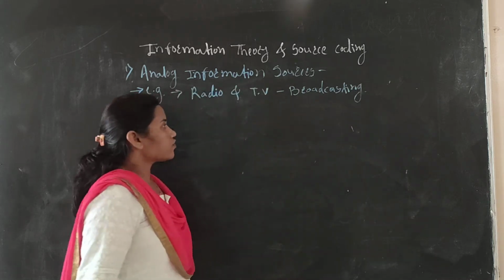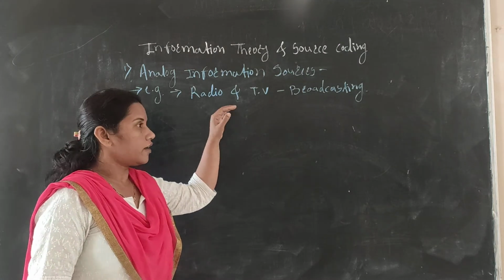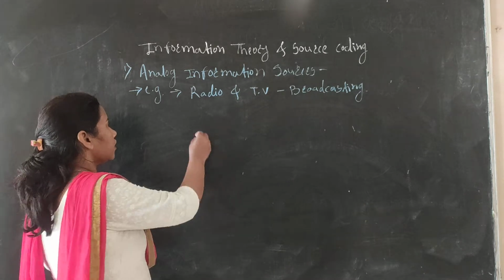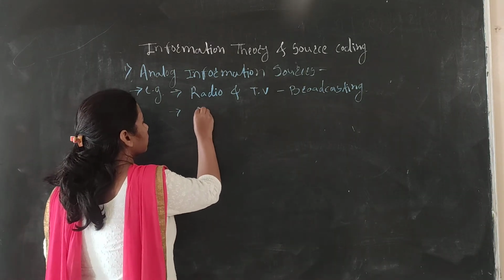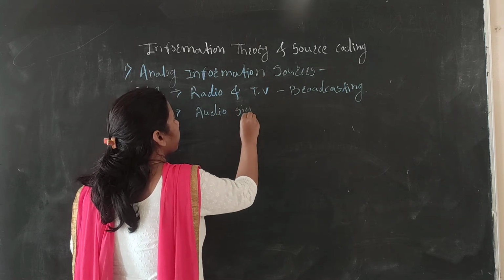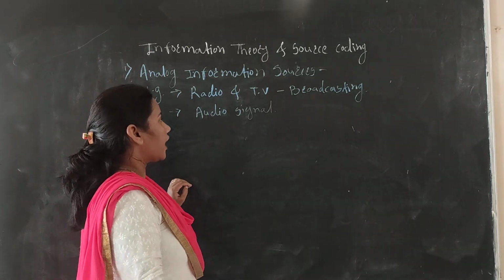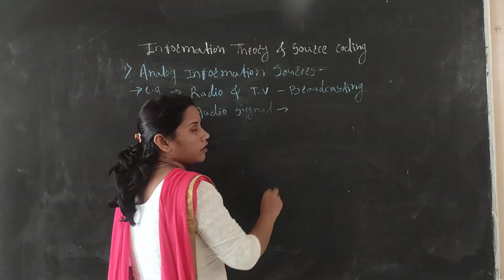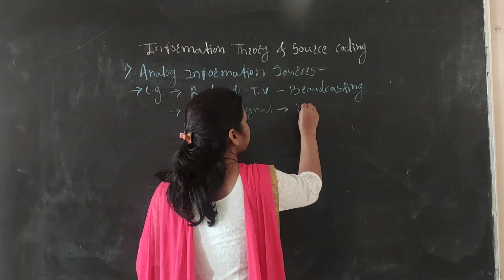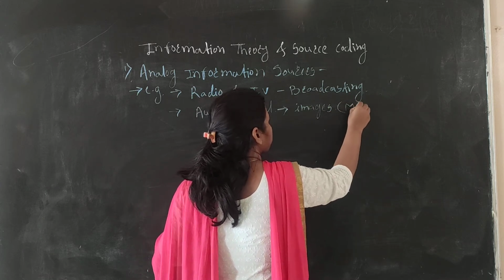In radio and TV broadcasting we use analog signals in the nature of audio signals such as music and speech, as well as images, or moving images.